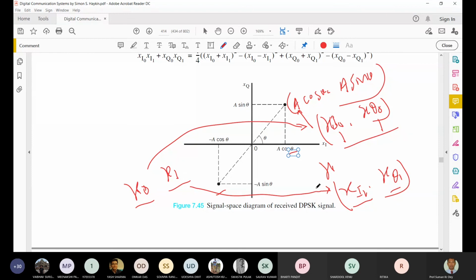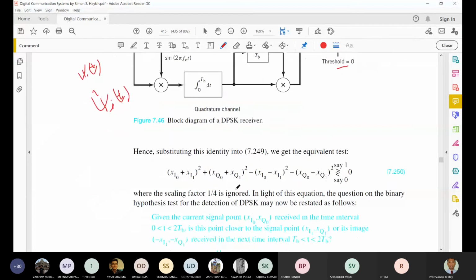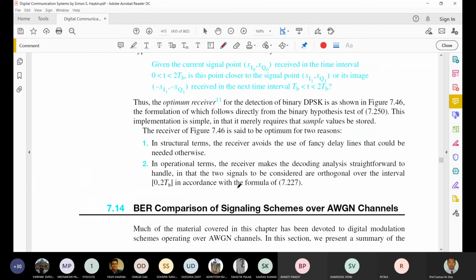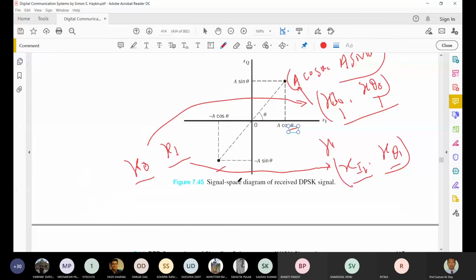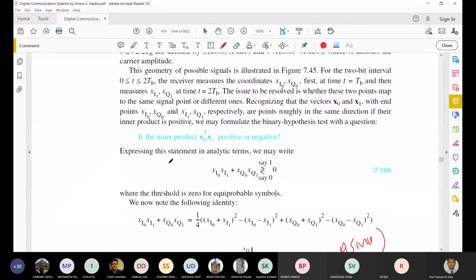Okay, so now from there we can express it in analytical terms. The expression is a binary hypothesis statement, which is the inner product of this x0 transpose with x1, positive or negative. So we need to calculate this.